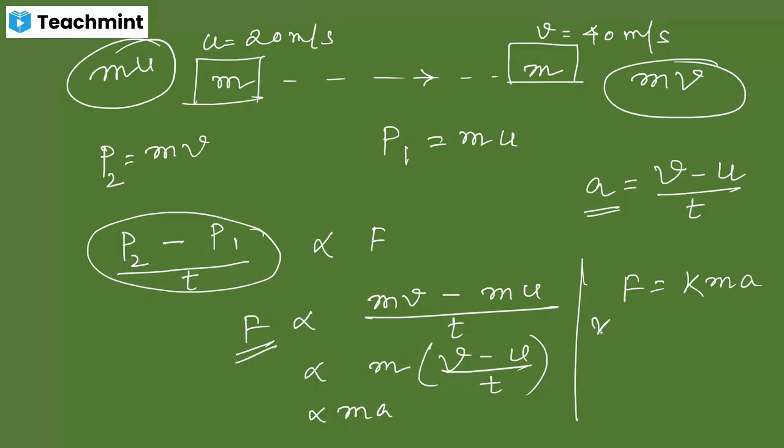The value of k is actually assumed to be 1. So that's why the final mathematical expression of Newton's second law is force equals mass into acceleration. Is it clear? Simple concept. Yes, sir. I will come back to this expression again whenever we understand the same phenomena with a differential expression. That means with the help of a derivative, we can write this expression in a different way.